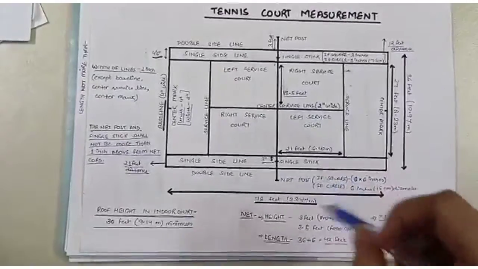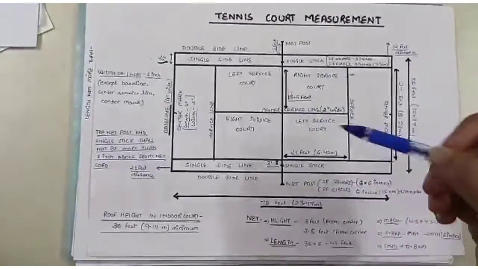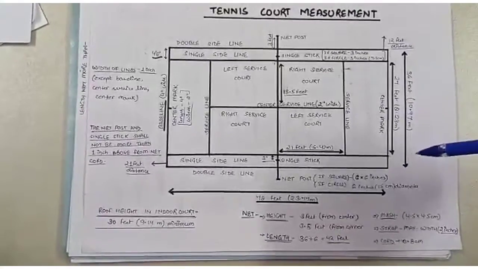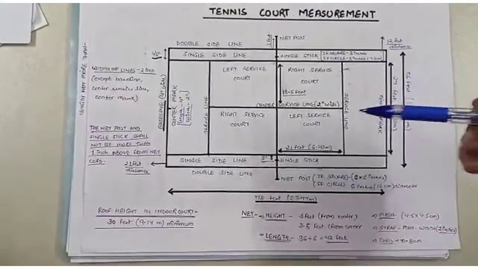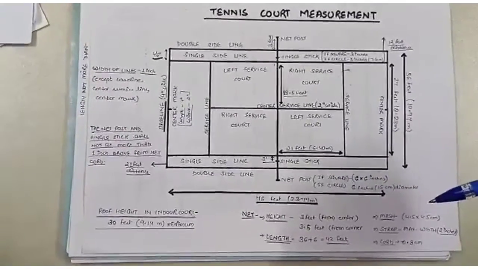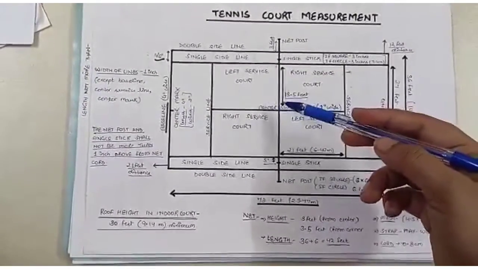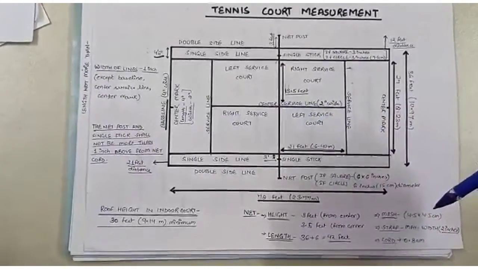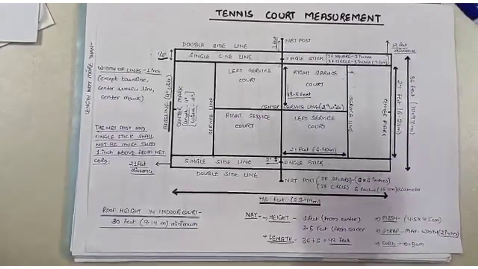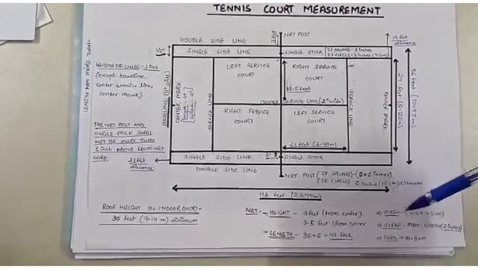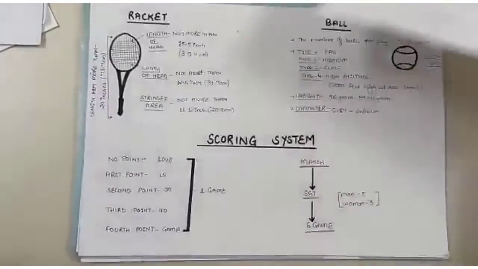Now talking about the mesh of the net. There should be 4.5 by 4.5 centimeter gaps, and the strap should be a maximum width of 2 inches. The strap, which is of white color, should be a maximum width of 2 inches. The cord on which the strap is there or on which the net is tied should be 0.8 centimeter.